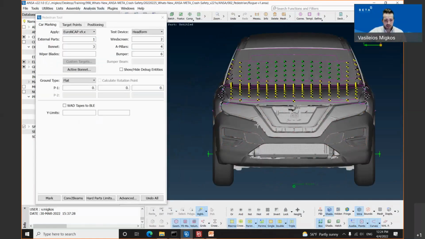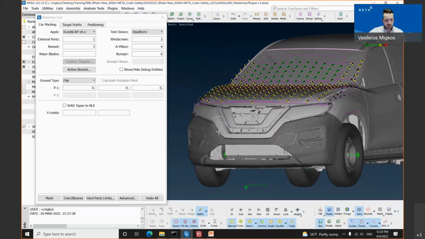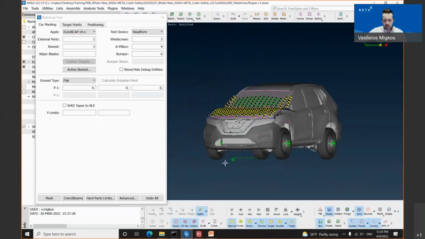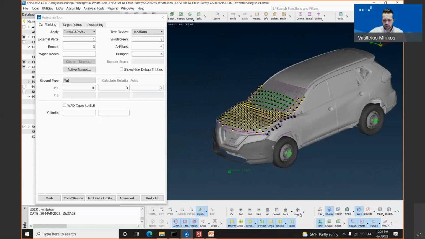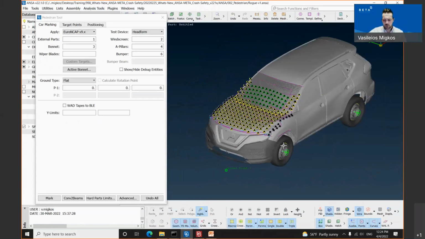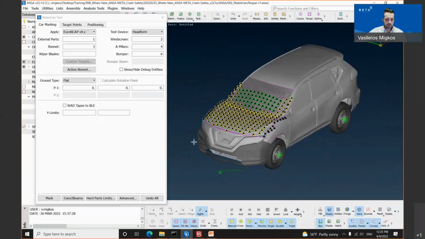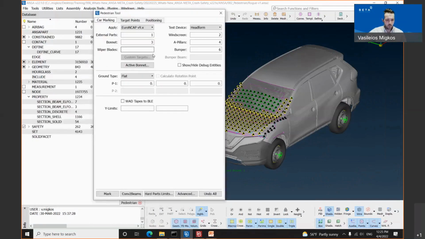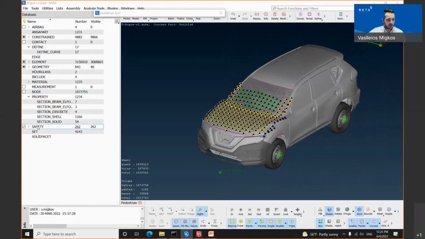So once this has been done, the user needs to click the mark button, and after a couple of minutes, he will have all the target points created. Once the tool creates all the target points, it stores these target points also inside the database, where you will find a safety group with all the target points.